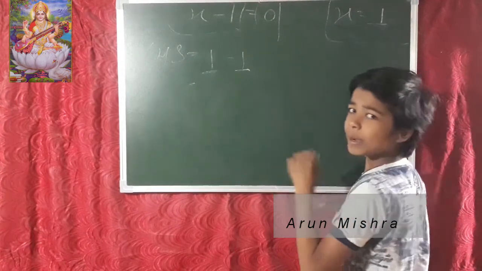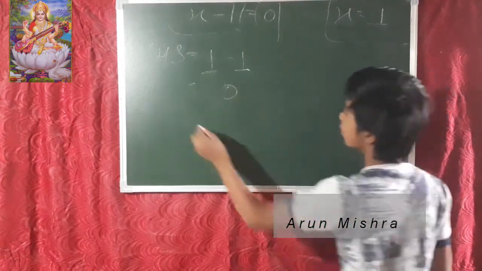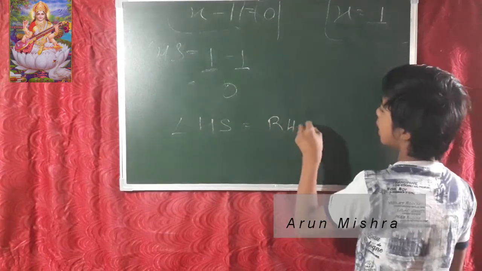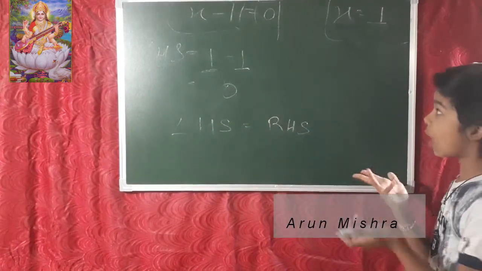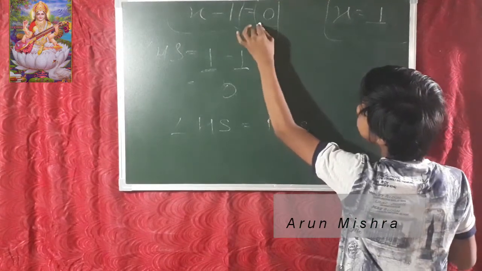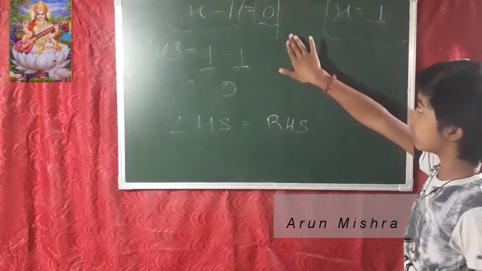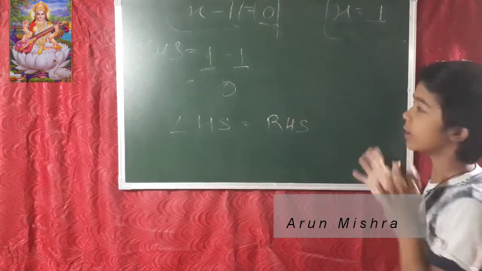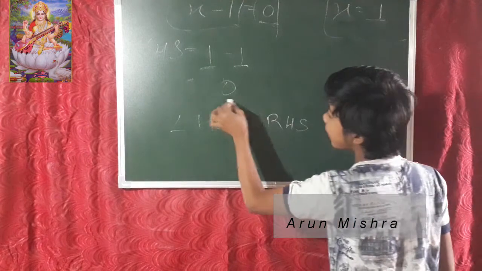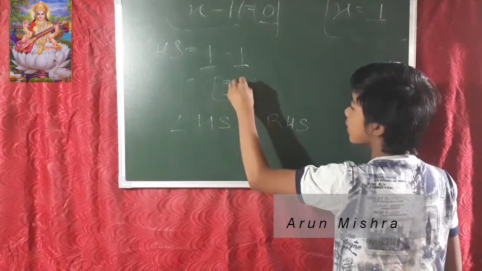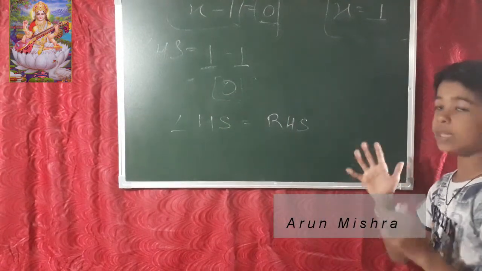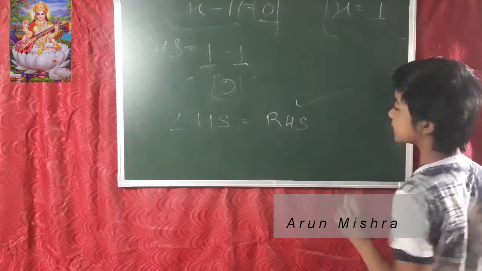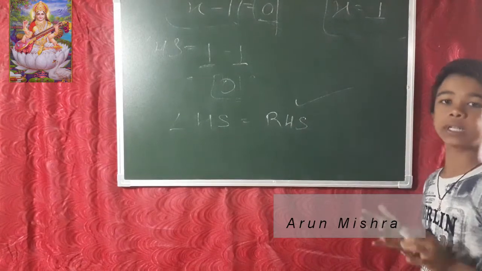So 1 minus 1, we know, is 0, and then LHS and RHS values are equal. The RHS value is 0, and when the value of LHS comes equal to the value in RHS, it means that the LHS and RHS are both balanced, or equal.